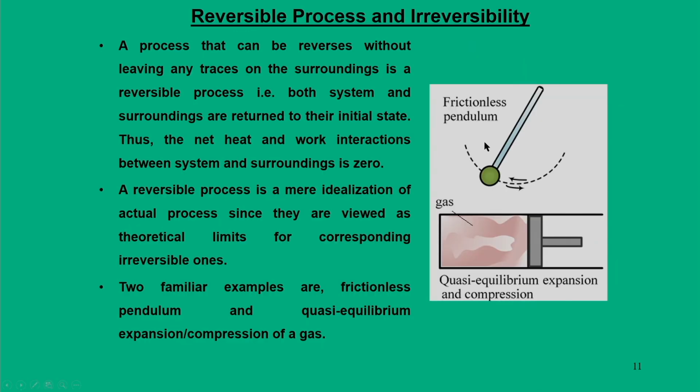Now, we are going to introduce another important concept: reversible and irreversible processes, or irreversibility. For example, we have introduced a term called the quasi-static process, whose characteristic is infinite slowness. In a naturally occurring system, if a process occurs in a quasi-static manner, then the process occurs in one direction. But if the same process can be reversed back to its original state, then we call it a reversible process.